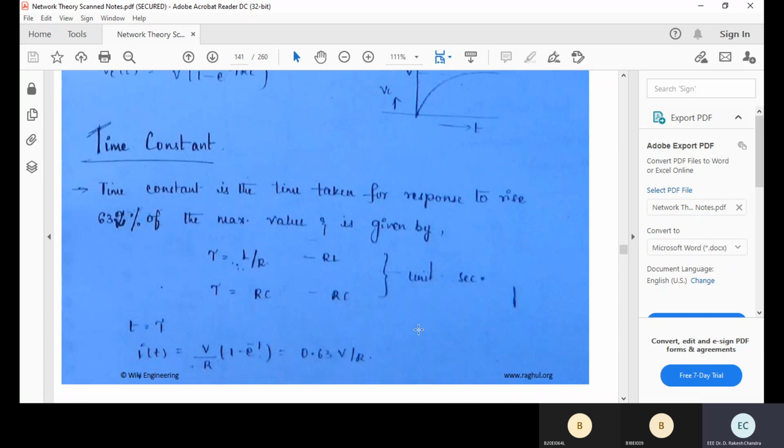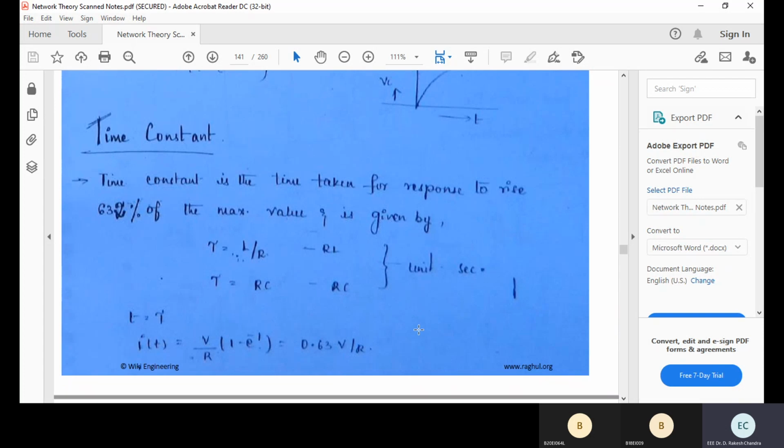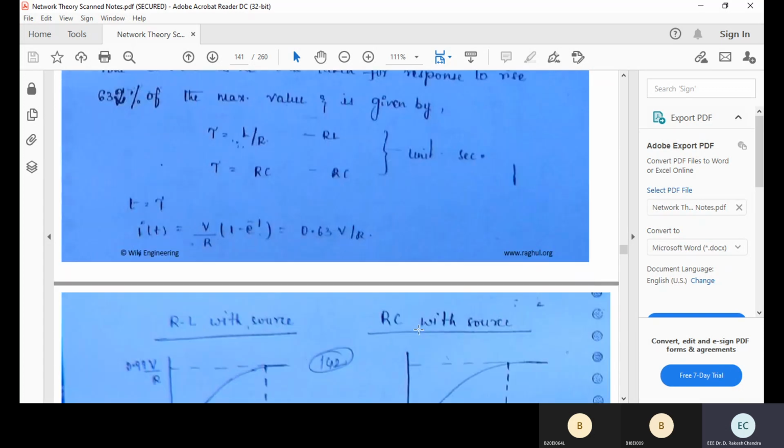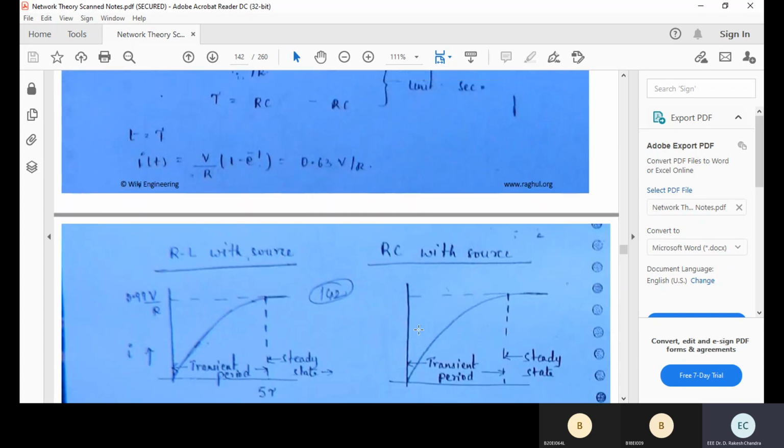Similarly, what is the voltage across the capacitor in a series RC circuit when the voltage source is present? It is V of t equal to V into 1 minus e to the power of minus t. If it is 1, the time constant is 1. Similarly, it is also 63.2%. Like that it defines why it is 63.2%.